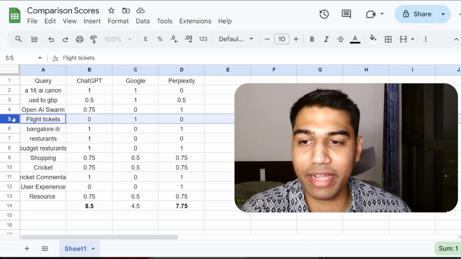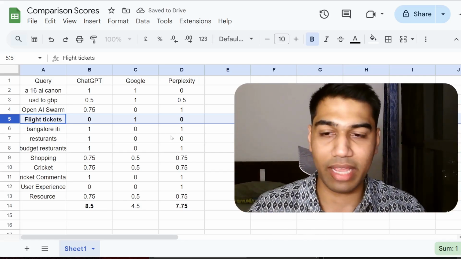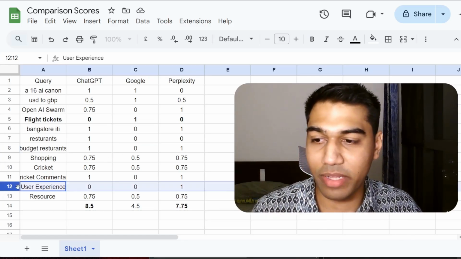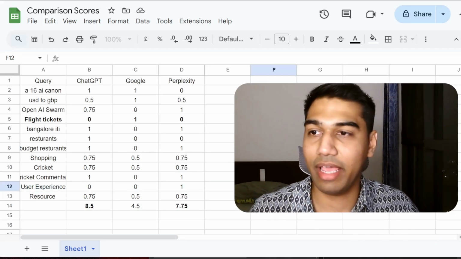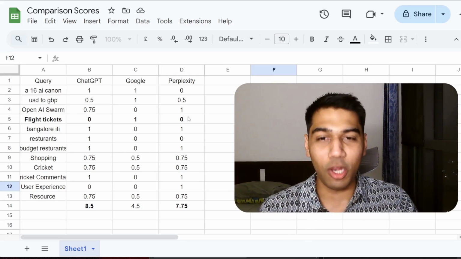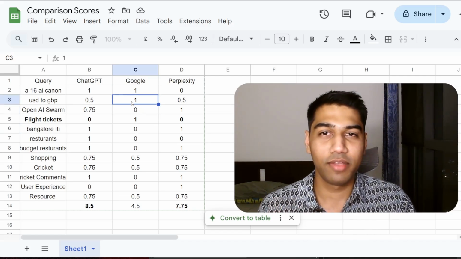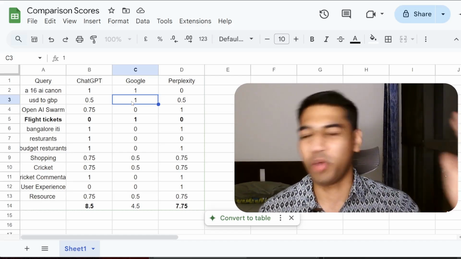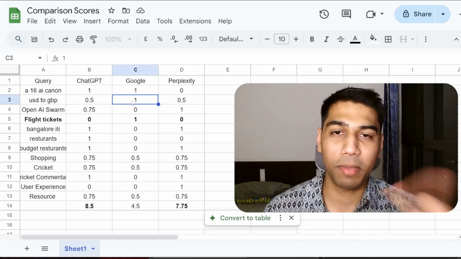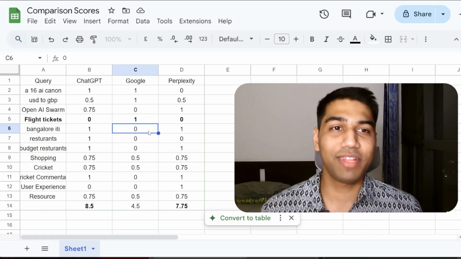Obviously, you can see flight tickets is a no-brainer. Google wins there because they have invested a lot in getting those things together, right? And if you see everywhere else, maybe UX wise Perplexity wins in some things, and that might change here and there, but it just matters. Google is losing the game a lot. Just see the number of times I've given it 0. It's probably things which they have built as widgets, which is probably the one thing that ChatGPT and Perplexity have to build in, like a currency converter or anything else that people can get to quickly. Everything else is just not there.